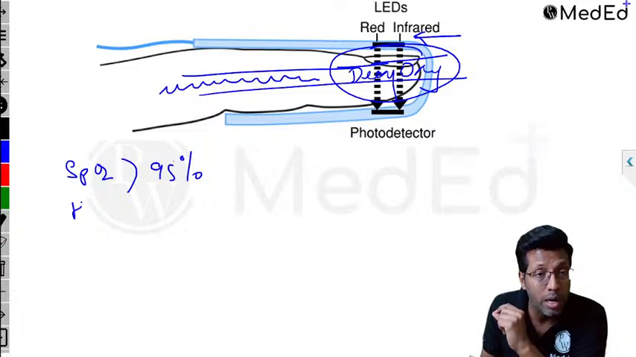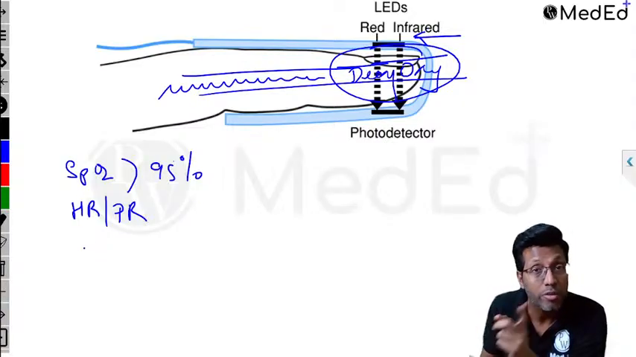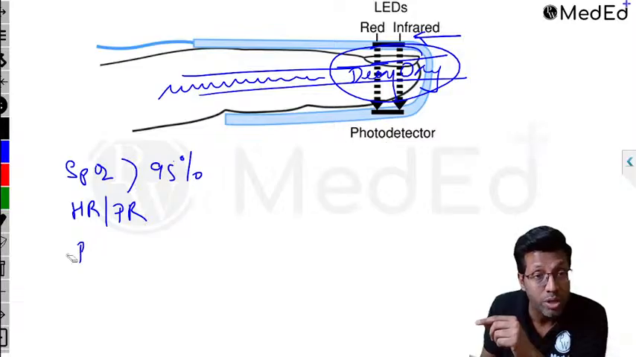It tells you about the heart rate also, or the pulse rate of the patient. Based on that, you come to know the arrhythmias, right? And then, because this perfusion is happening over here, it gives you an indication of the perfusion, which is called as perfusion index.